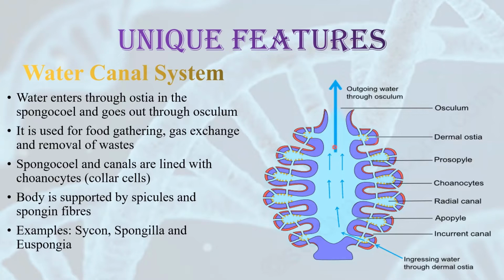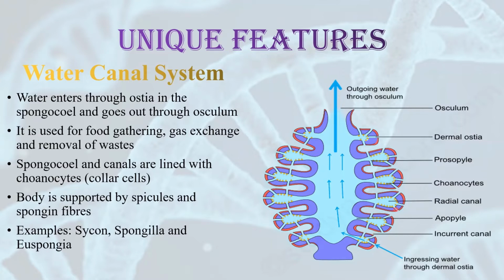So, gaseous exchange and removal of waste takes place through the osculum. Another characteristic is that the spongocoel and the canals are lined with special cells which are called choanocytes. As you can see here, I've labeled it choanocytes. These are small cells which are present on the surface of the spongocoel. They are also called collar cells.